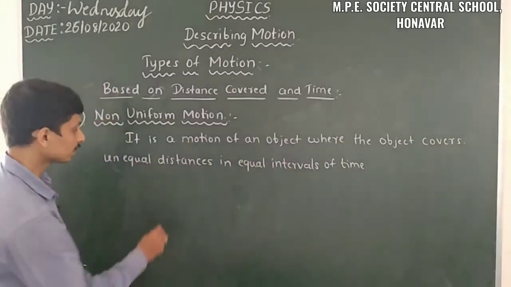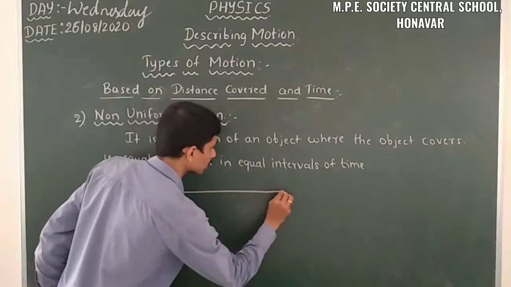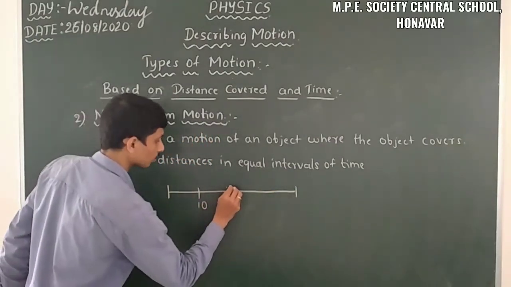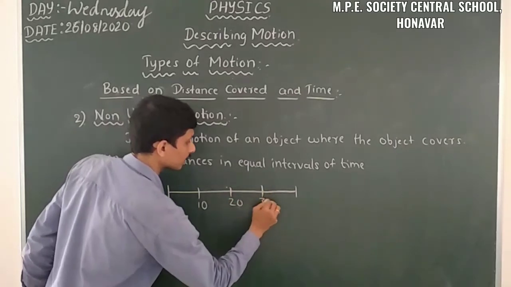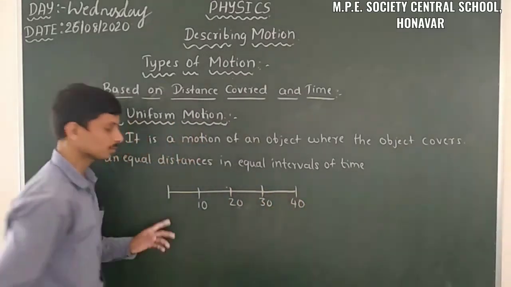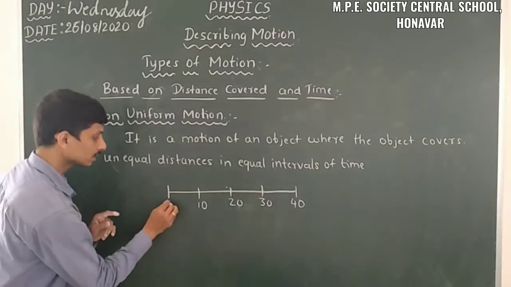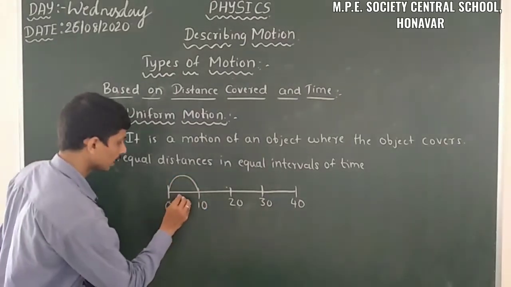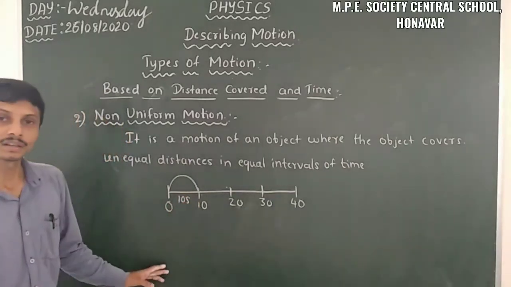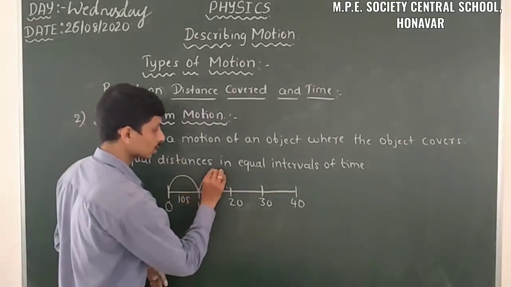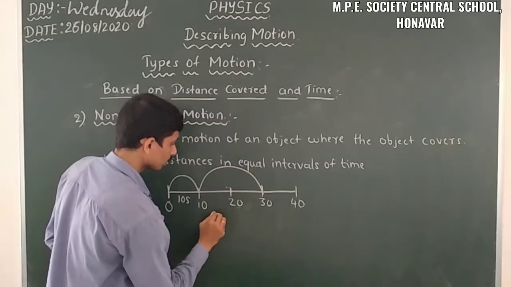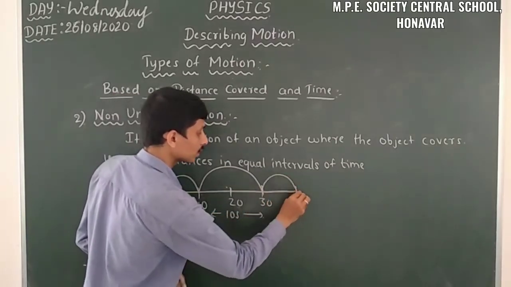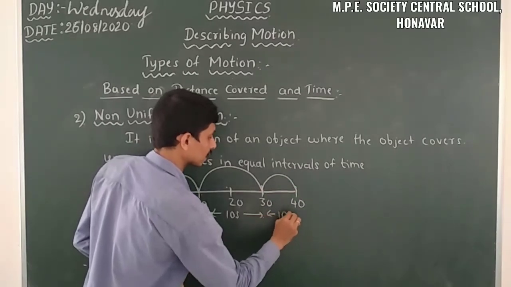So let us consider the same situation here. Here it is 10 meter, 20 meter, 30 meter and 40 meter. Firstly the object is in the initial position, so it travels 10 meter in 10 seconds, then it covers 30 meter in 10 seconds, then it covers 10 meter in 10 seconds.